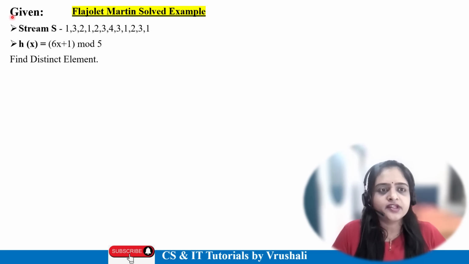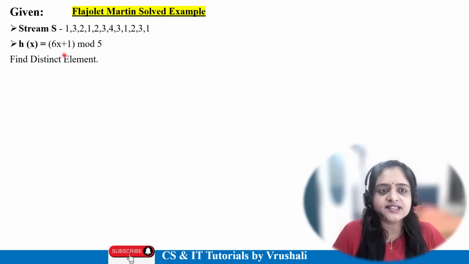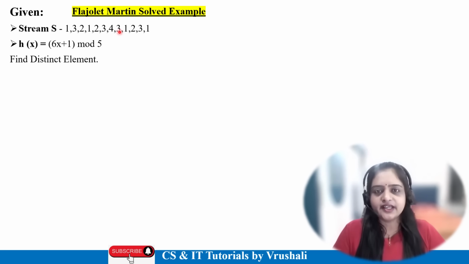Now see here. Your given data is first a particular stream, so this is your given data, a sequence of data. Second, a hash function is given. So only two things are given: first, the streaming of data, and second, the hash function. Your hash function is 6x plus 1 mod 5. Now you have to find the distinct, unique elements from this particular data.